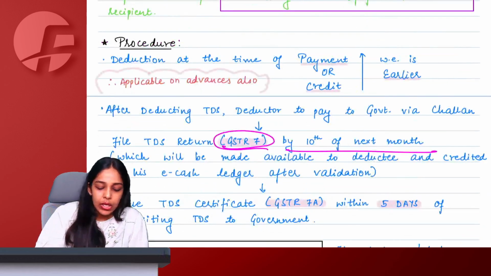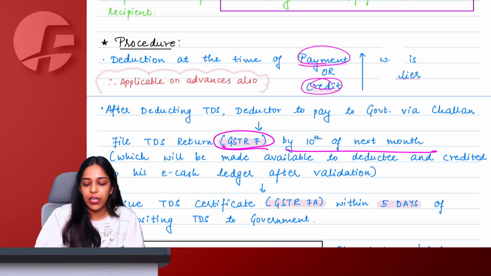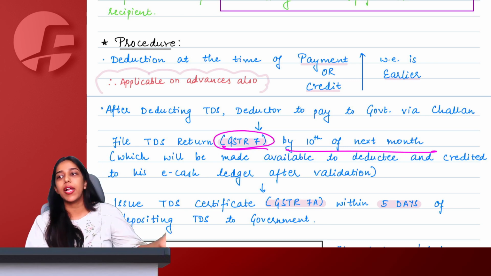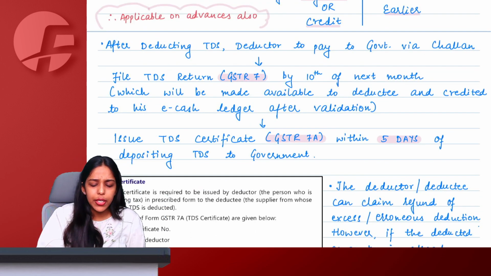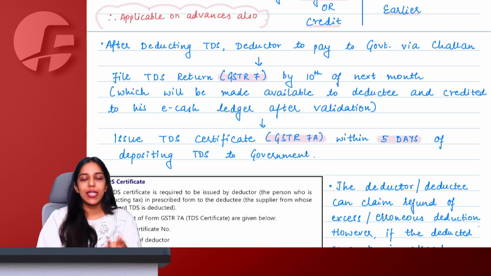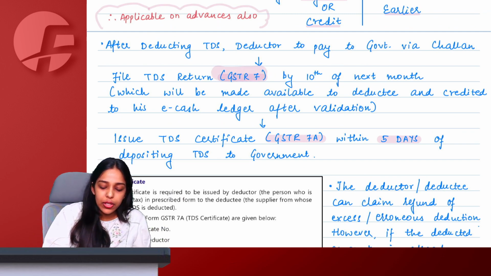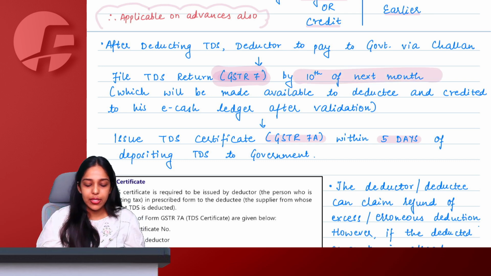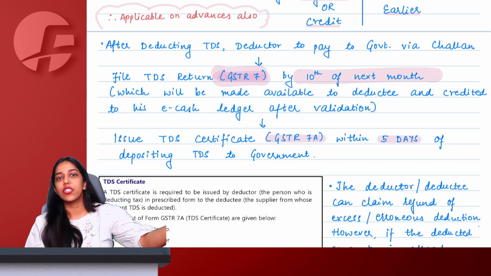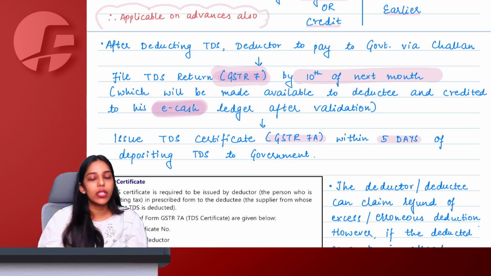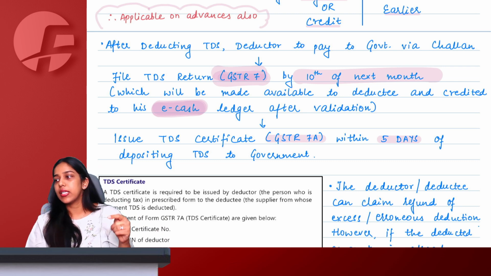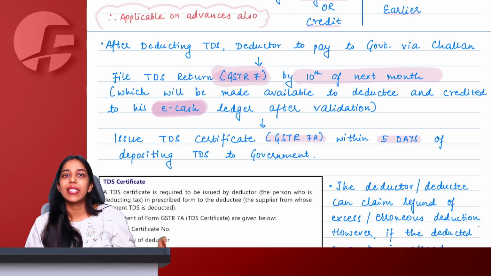Okay, ma'am. Procedures are very simple. You have to take payment or credit, whichever is earlier. So basically, even if invoice is not issued and you are making advance payment, then also TDS is liable to be deducted. After deducting TDS, the recipient who is deducting the TDS will file a return called GSTR 7 by 10th of the next month, and also make the payments of the TDS that you have deducted. This amount will be available in the supplier's electronic cash ledger. Not credit ledger.